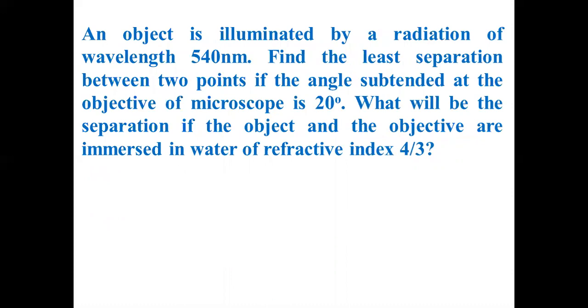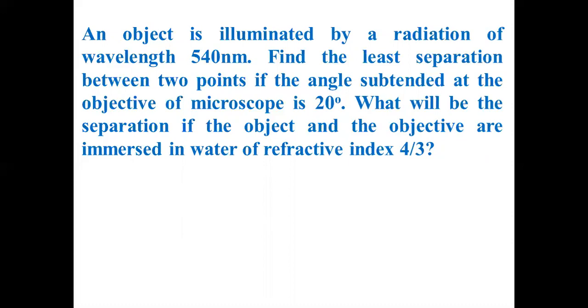We haven't worked out a problem on resolving power and limit of resolution, correct? We will see that, and then we will stop. An object is illuminated by a radiation of wavelength 540 nanometer. This problem is available in your PDF notes, so you need not worry, you need not take it down. But you have a pen and paper, you have to solve it. Find the least separation between the 2 points if the angle subtended at the objective of the microscope is 20 degrees. What will be the separation if the object and the objective are immersed in water of refractive index 4/3?